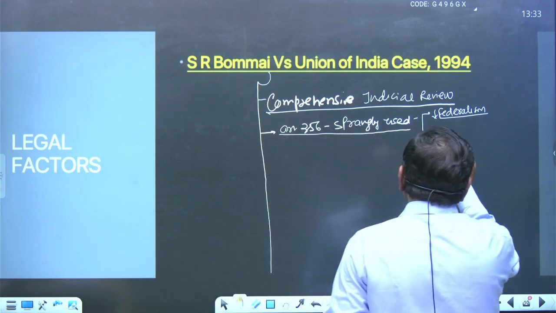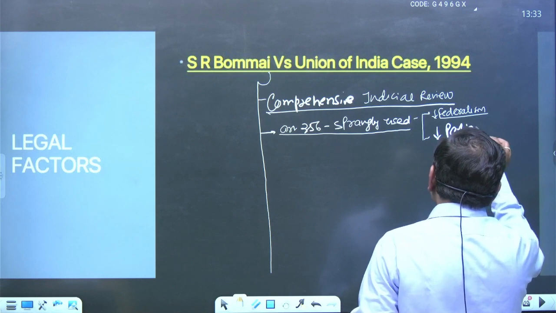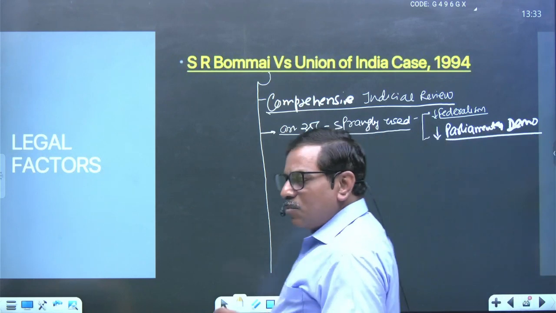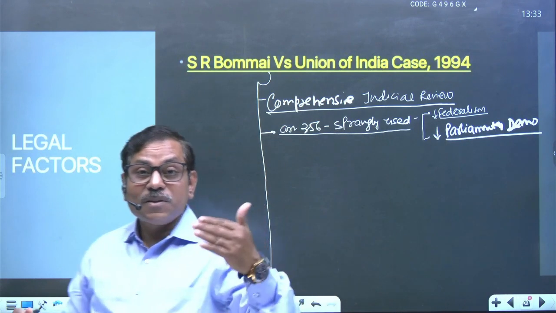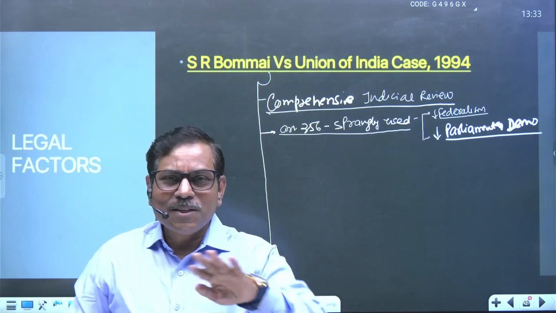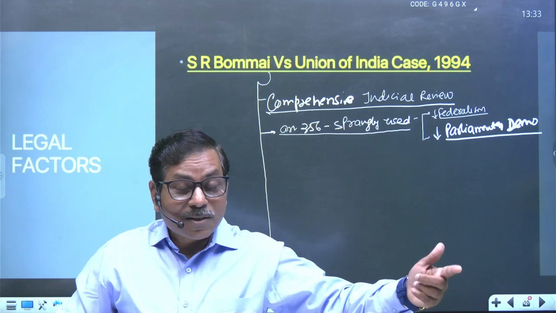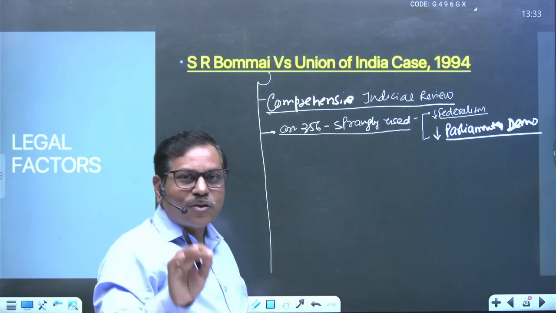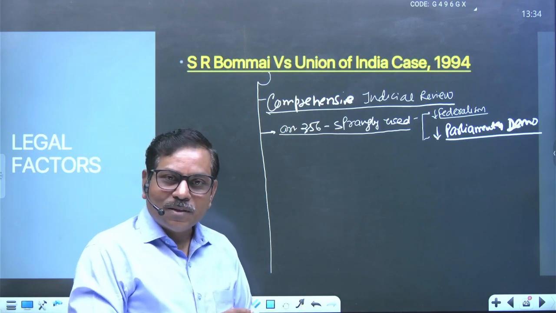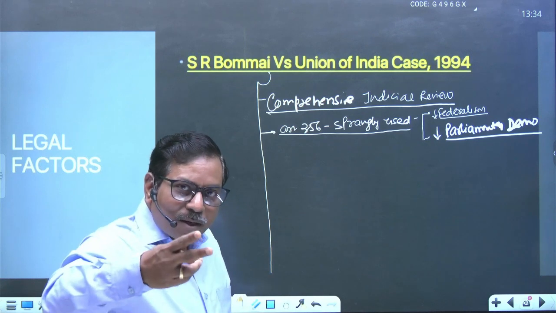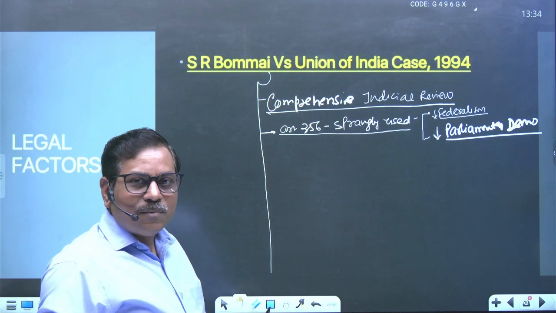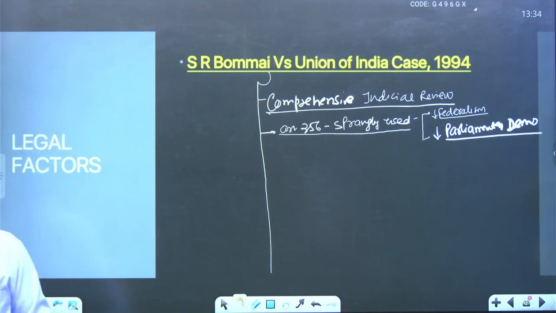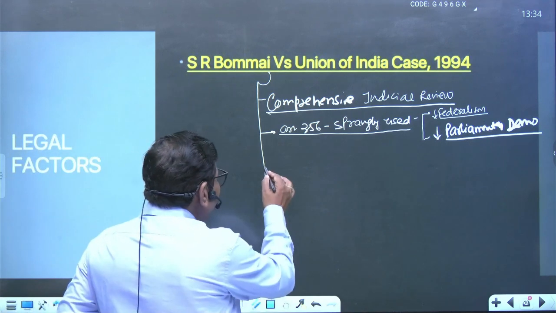And second important, it also undermines another important area, what is called parliamentary democracy, right? Because just after 356, first the Council of Ministers headed by the CM is dismissed. Later on, the Legislative Assembly is dissolved. It means you are going to play with the basic structure. One is federalism and the other is parliamentary democracy, because two basic structures are directly impacted after using Article 356, so it should be used as sparingly as possible. That is very important. Next important is the nature of the governor's report.